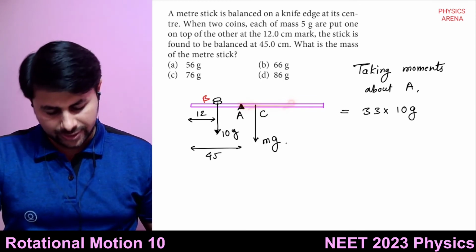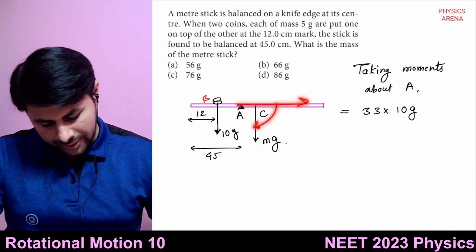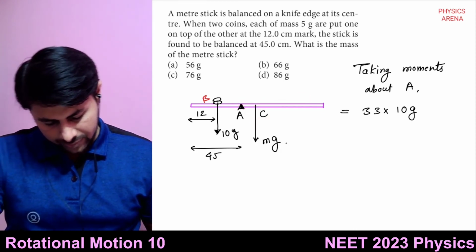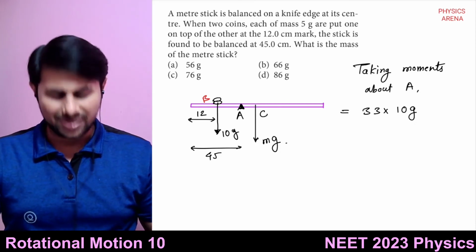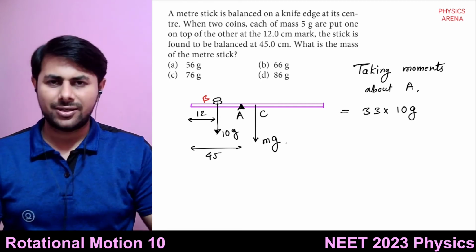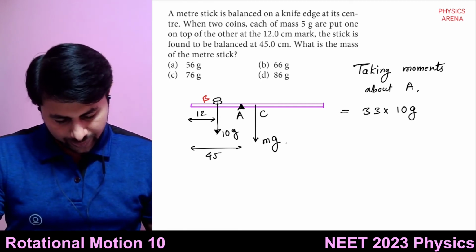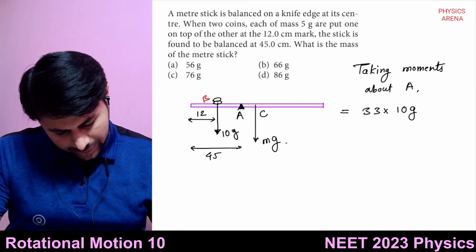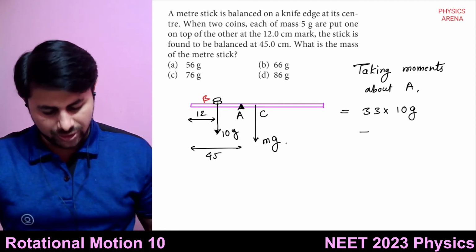Okay, it's directed in this direction. R cross f is in clockwise sense. I mean, rotation is in clockwise sense. If you take r cross f, it will be what? It will be into the plane of the screen. But rotation is in clockwise sense, so we'll take negative sign for that.